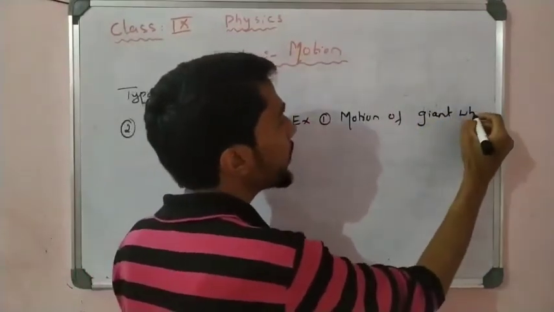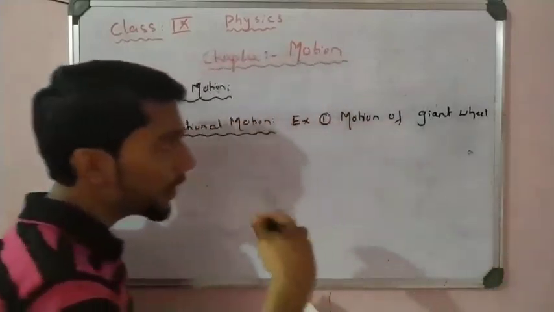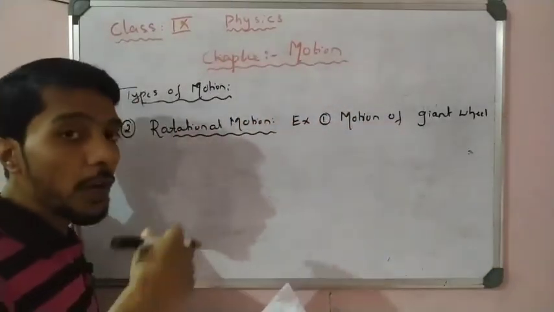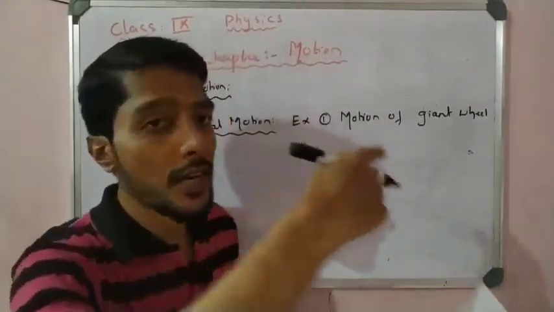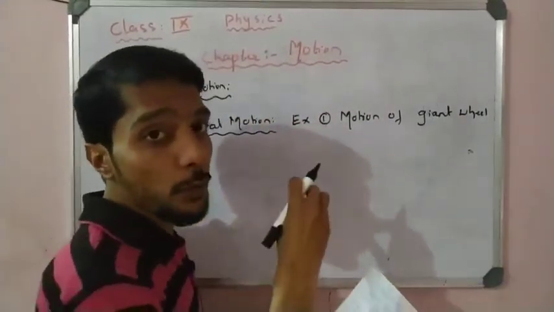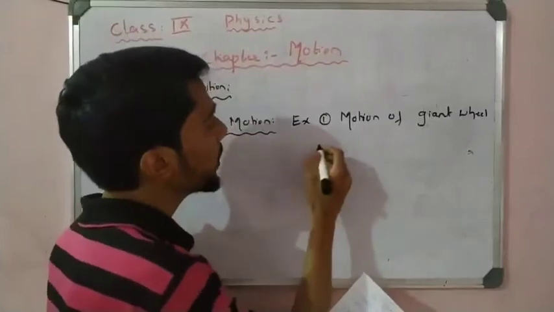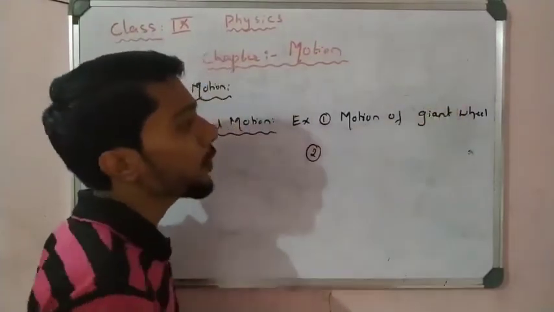A giant wheel is nothing but a big wheel, right? A big wheel rotating. We observe the wheel of a car, the wheel of a bicycle. The wheel rotates while it is fixed to one position, so that is called rotational motion.